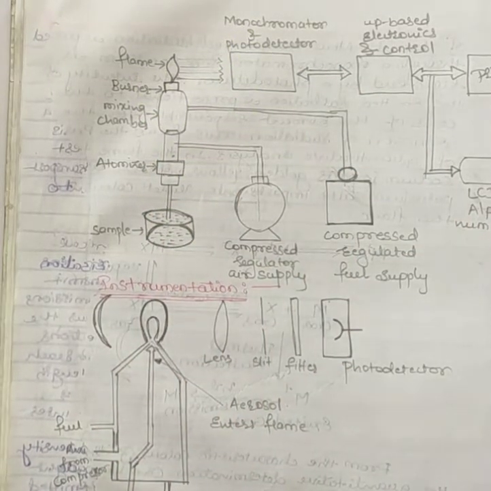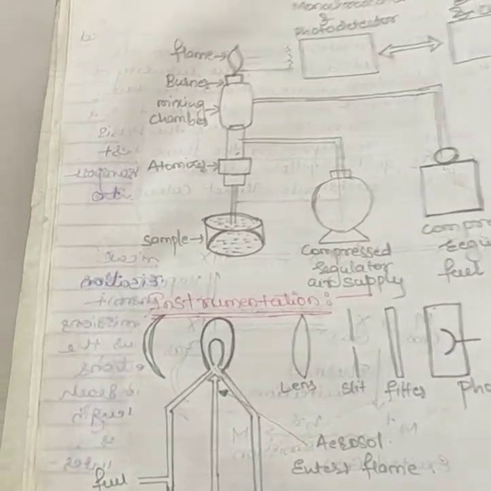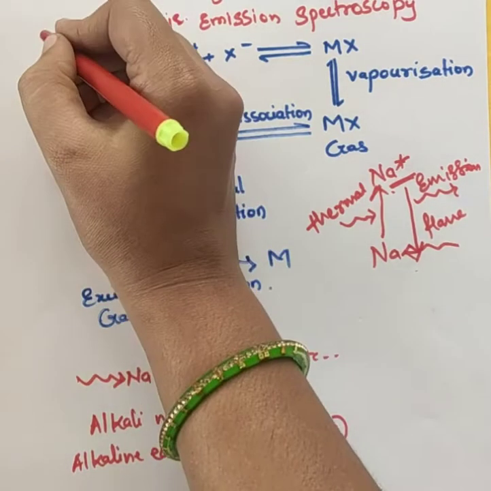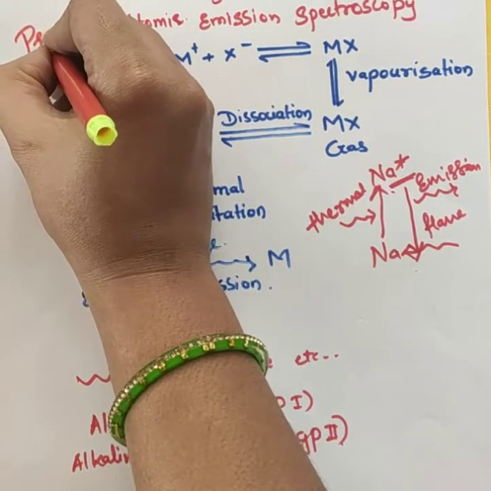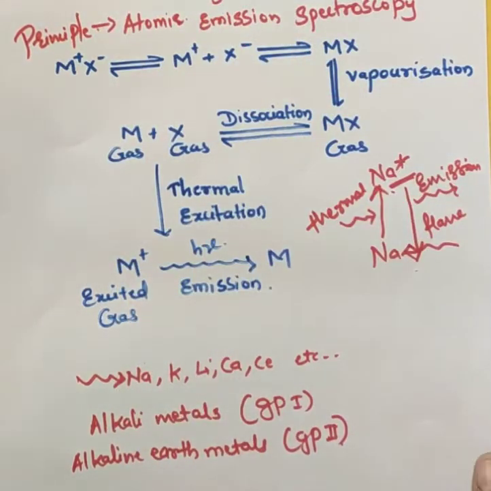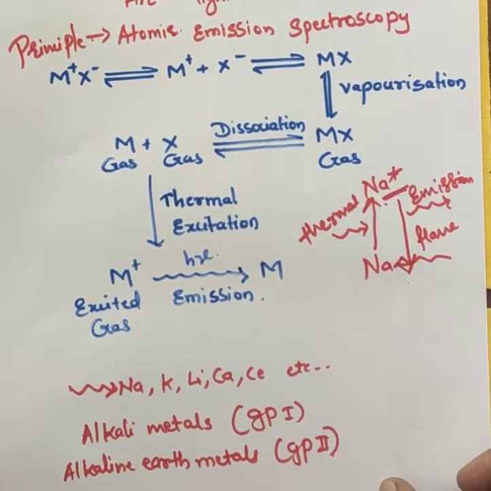Okay, so this is the instrumentation part. I will give you the instrumentation once again. I am just telling you what instrument is used in flame photometry. Now first let's see the principle involved behind this flame photometry.